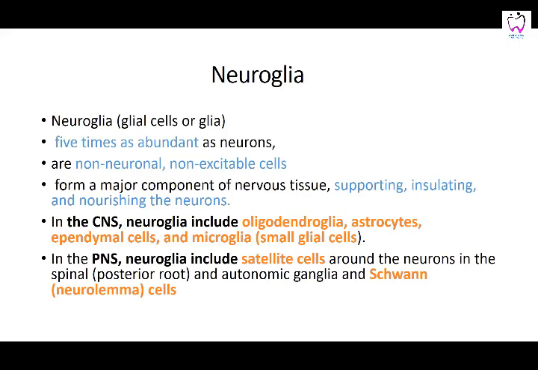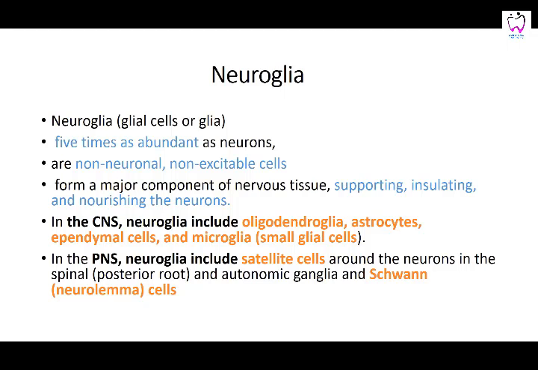Then you have the neuroglia. Neuroglia are said to be five times more abundant as compared to the nervous tissue. They are non-excitable, non-neuronal, and their major function is supporting, insulating, and nourishing the neurons. In the central nervous system, you include oligodendroglia, astrocytes, ependymal cells, and microglia cells.